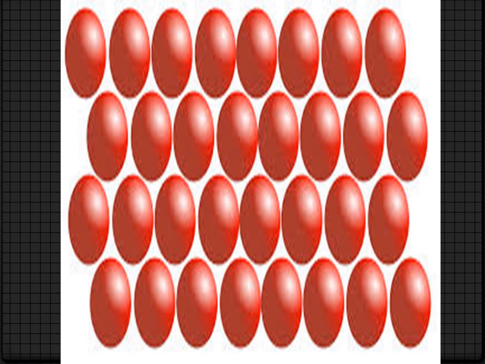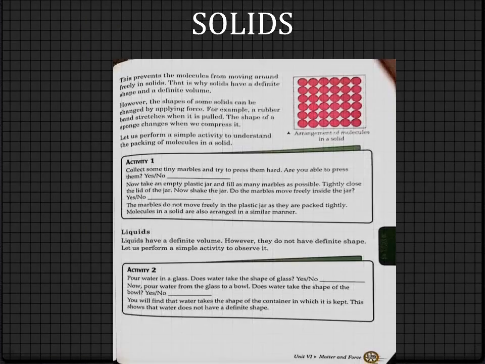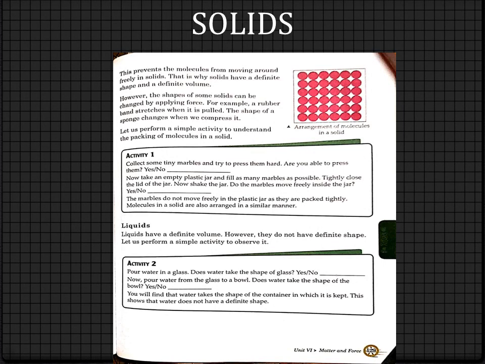However, the shapes of some solids can be changed by applying force. Sometimes we can apply too much force and change the shape of some solids. For example, a rubber band stretches when it is pulled. The shape of a sponge changes when we compress it. Isn't it? If we compress a sponge, it changes the shape.